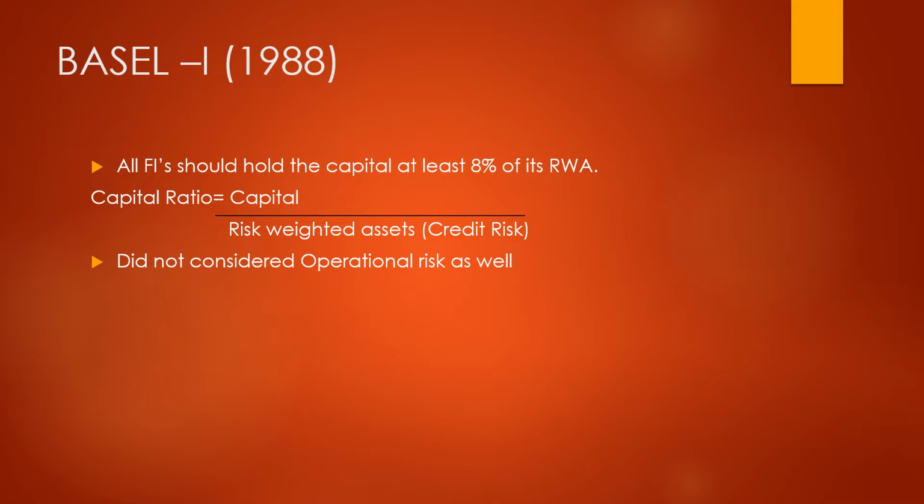So as per Basel I, the capital ratio was given by capital divided by risk weighted assets, and the only risk Basel I included was credit risk. It did not consider operational risk, liquidity risk, and other types of risk.